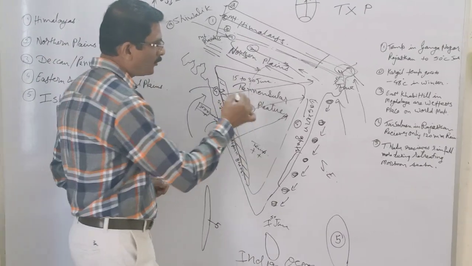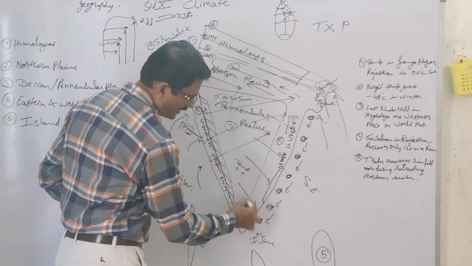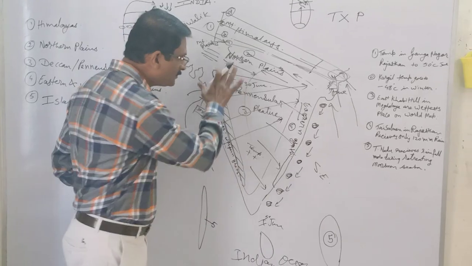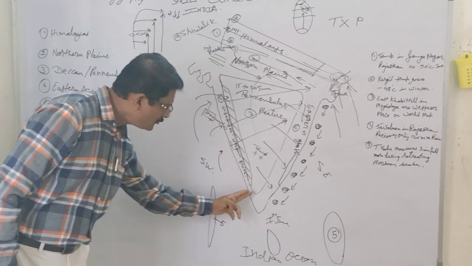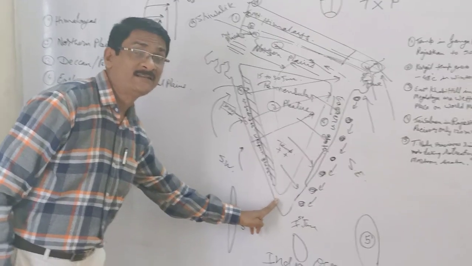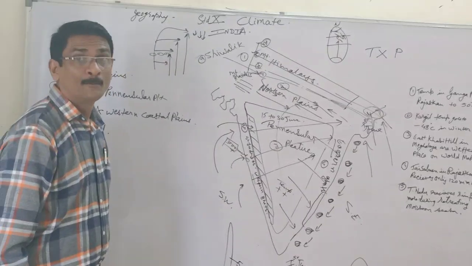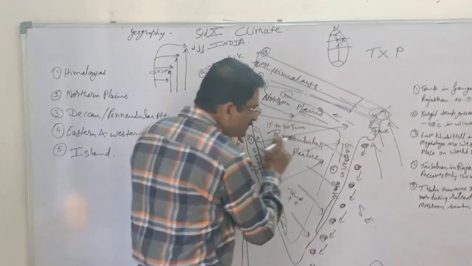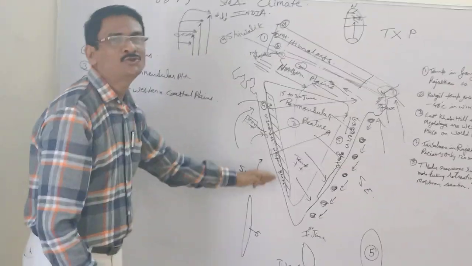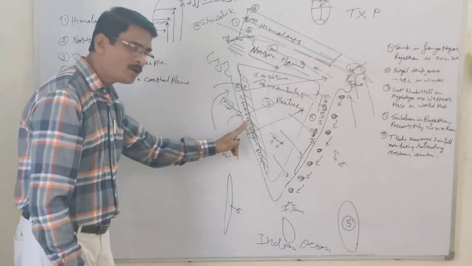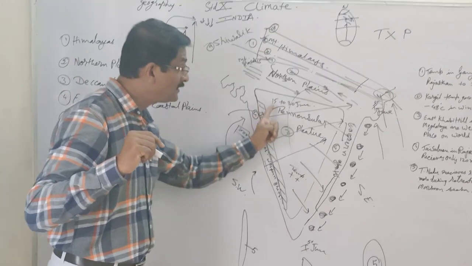Also, one of the important parts, because these are the broken, rivers flow in this direction. Try to understand the flow of the river, that means the slope is in this direction. Here it is a continuous stretch of the western Sahyadri, that means rivers are rain fed. Here also the rivers are rain fed, but the difference between the two is that the rivers here are long enough, whereas rivers here are short. Because they are short and steep, they are swift, very fast moving, but these are gentle rivers.